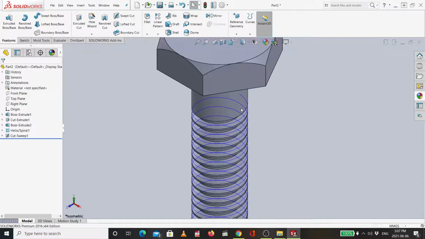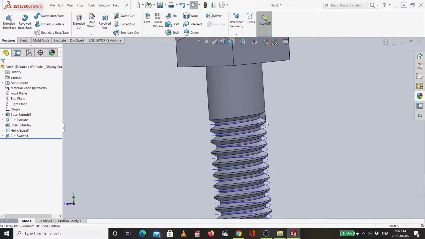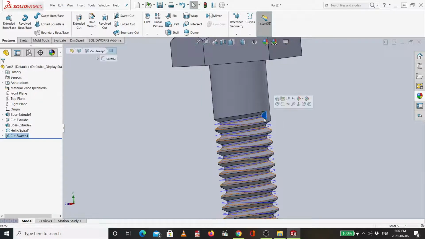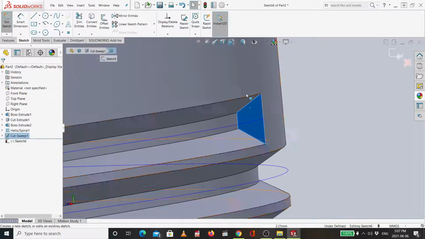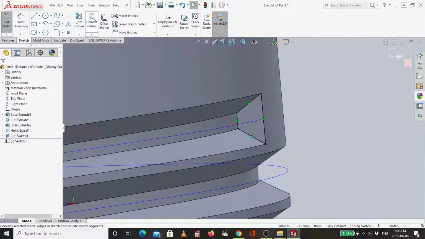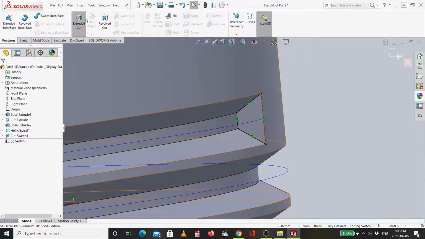Okay, so just one thing to be mentioned. Look, the end of this bolt is the same shape as the profile, but actually this part is not desirable. If you look at any professional bolt, usually this is a very smooth edge. So if you want to smooth this part, what I do is choose this face, go to sketch, then I go convert entities. Look, I will have the same shape, then directly feature extruded cut.